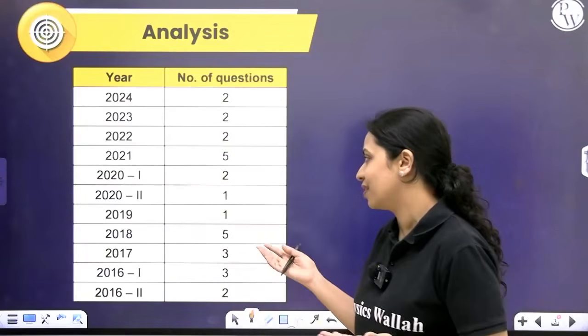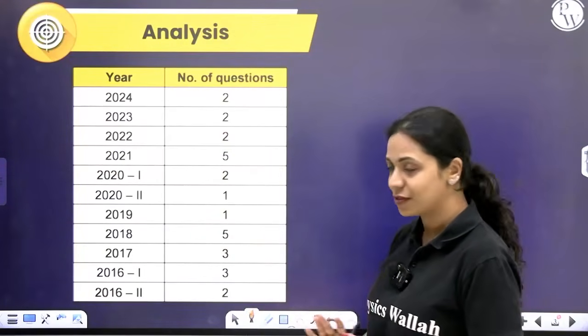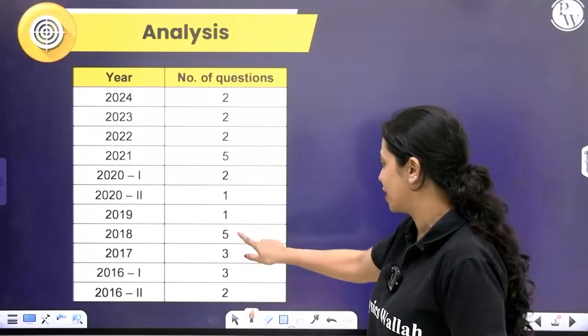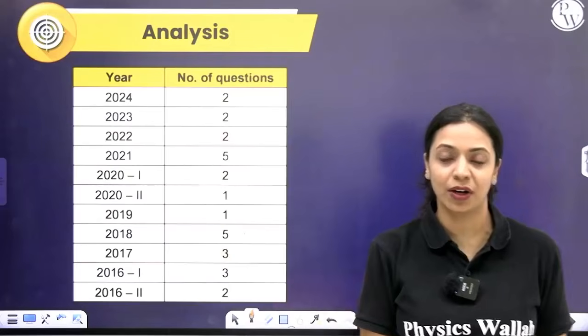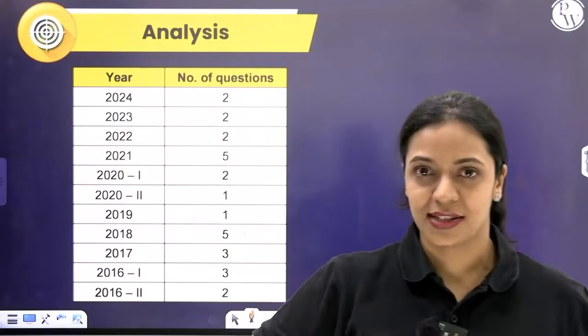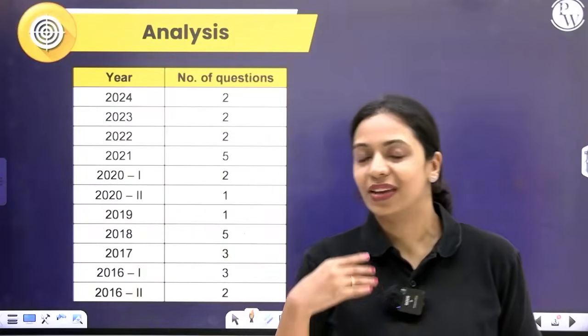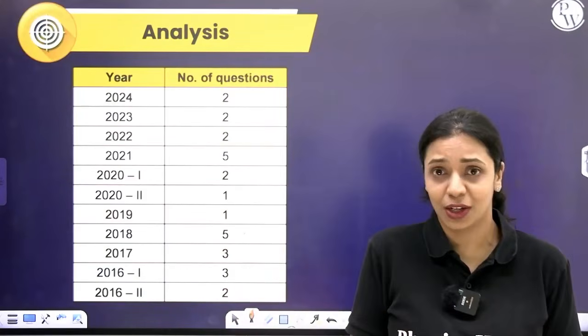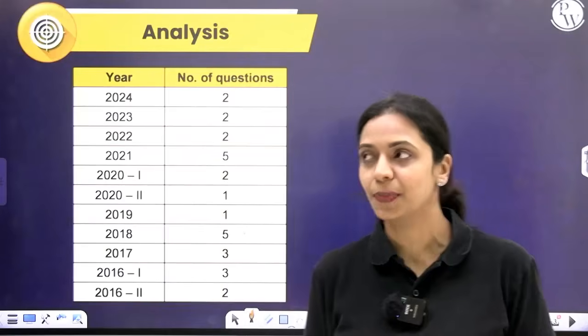So you can see there's a range between 1 and 5. There have been times where just one question has been asked, and there have been times where as many as 5 questions have been asked from this chapter. But most years it's like 2 or 3 questions. So even in the upcoming NEET 2025 exam, you can expect 2 to 3 questions coming from this chapter.